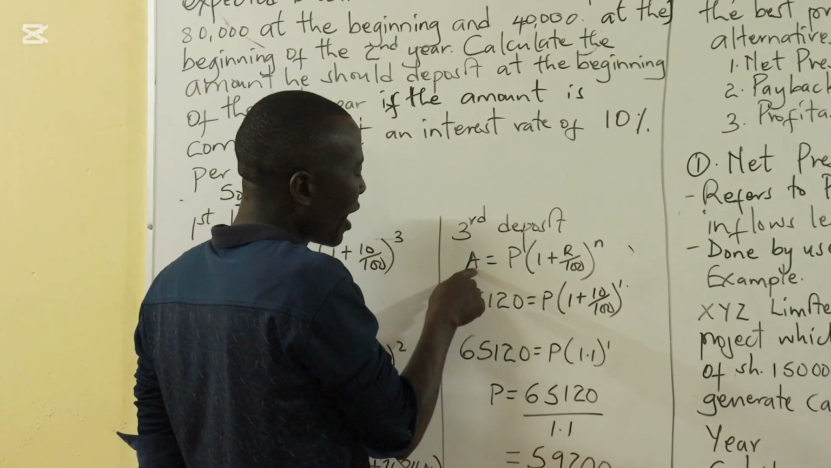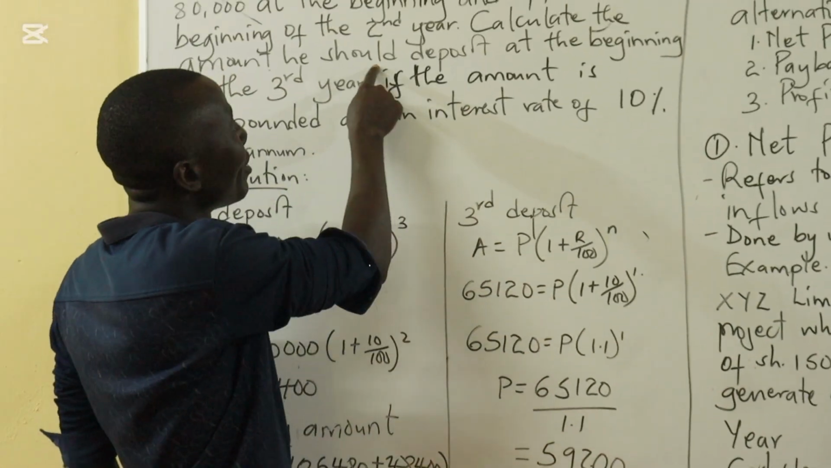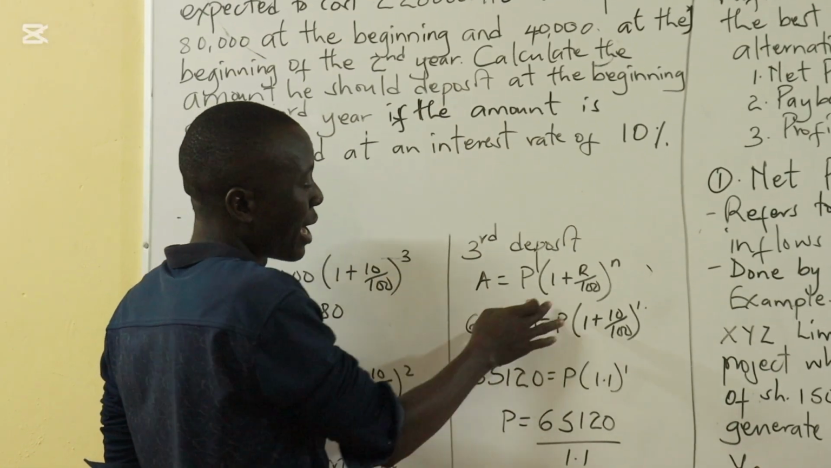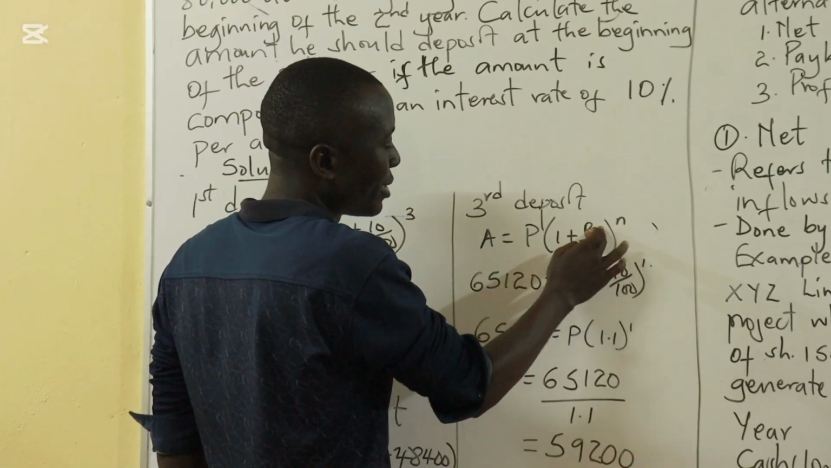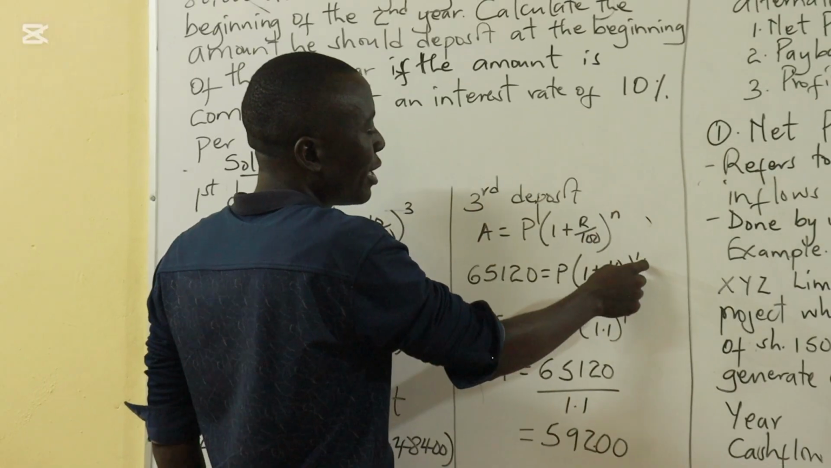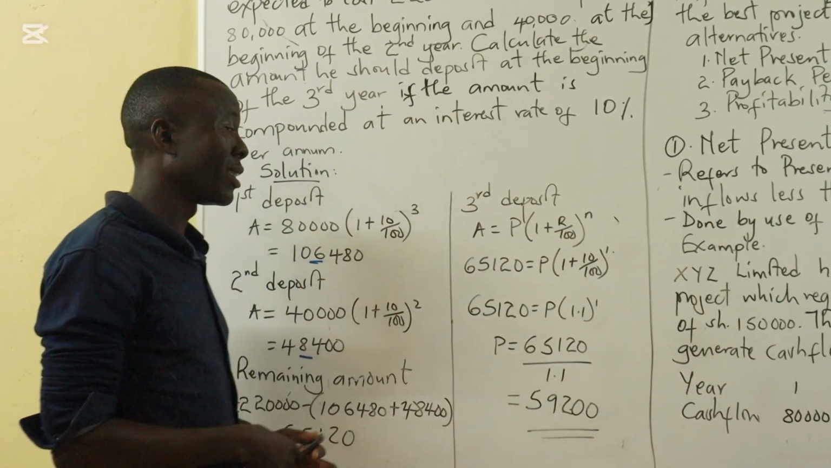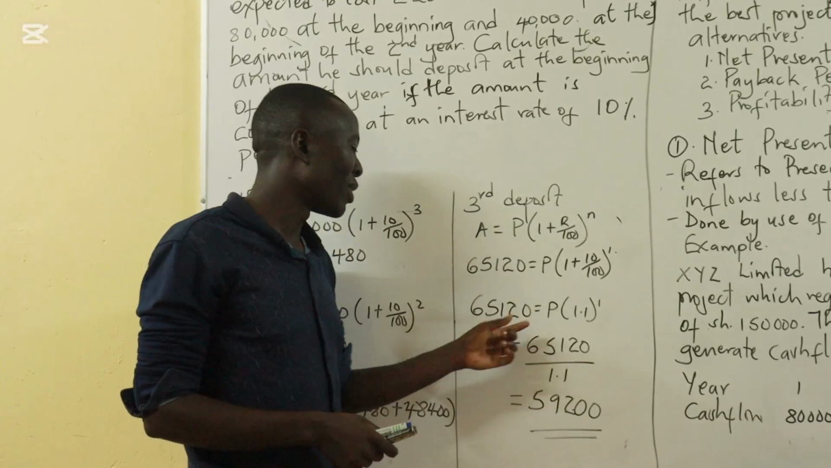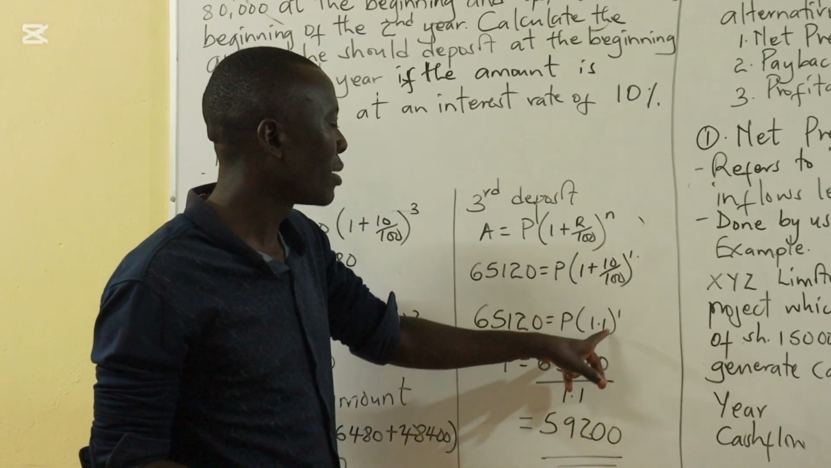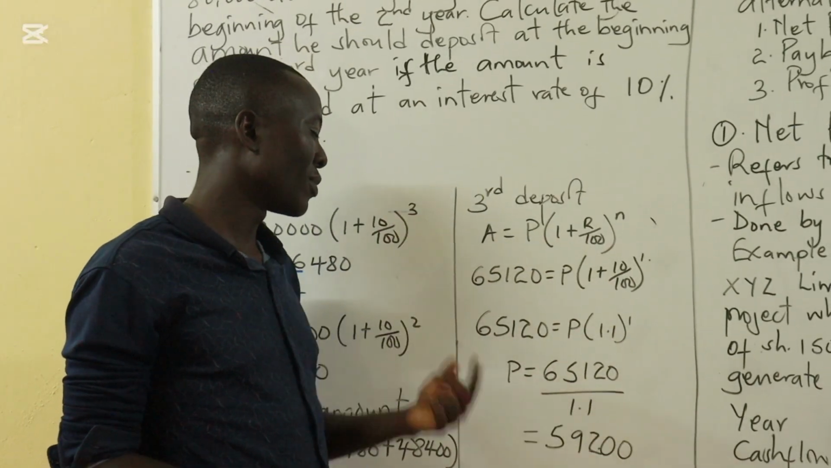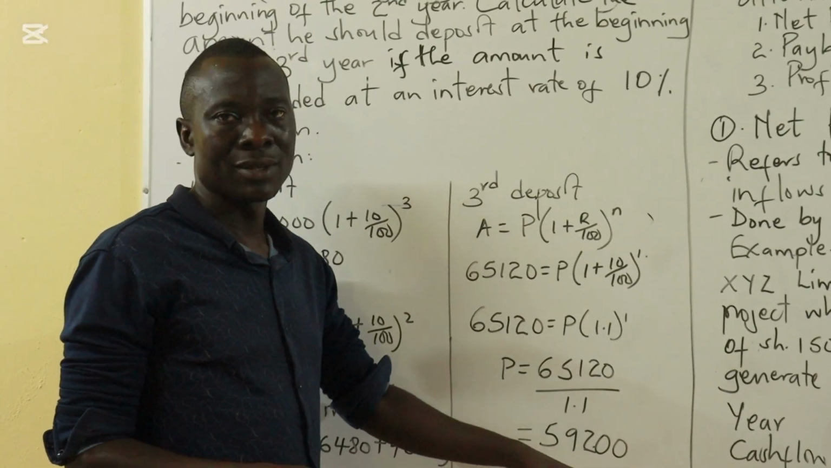And therefore, we have the amount, and we are interested in the principal, that is the amount they have asked that we should deposit. So P will not have a value, but we have 1 plus R, where R is 10. We are told the rate is 10. Then we are raising to 1 because this deposit is to be made at the beginning of the third year. When we substitute, we have 65,120 for the amount we are looking for, P. This is 1.1, and we are raising it to 1 because the period is 1. Then we get our principal for the third year as 59,200.